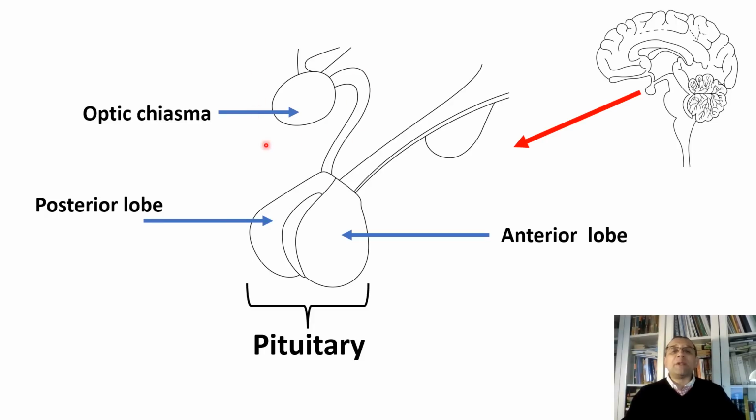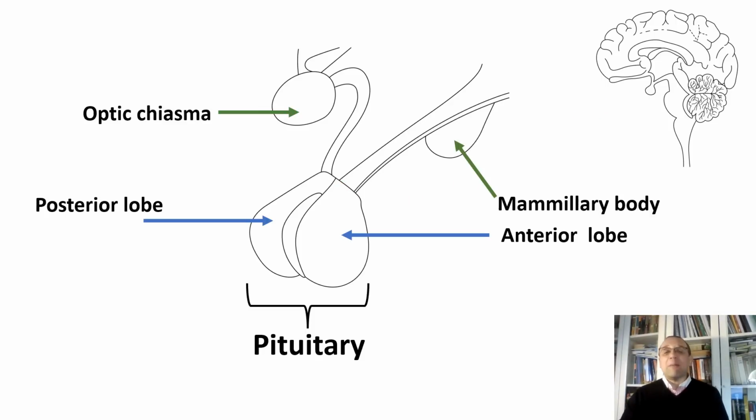One of them is the optic chiasma. This structure is crucial to vision, but we're not going to discuss vision in this lecture, so we'll leave it for another lecture. Another one is called the mammillary body.